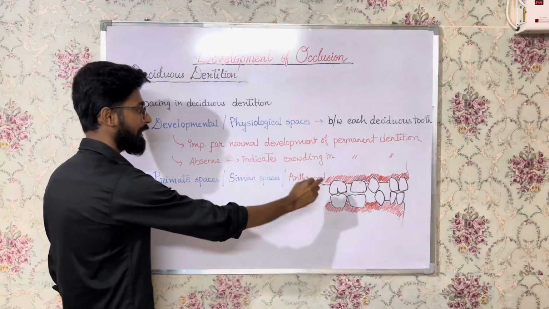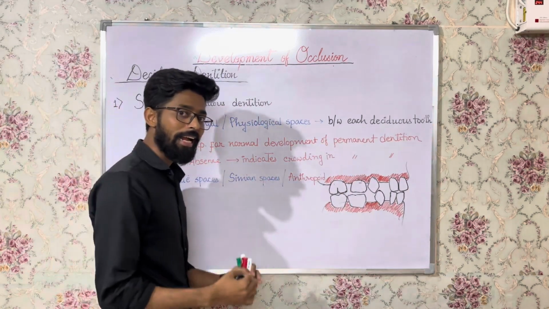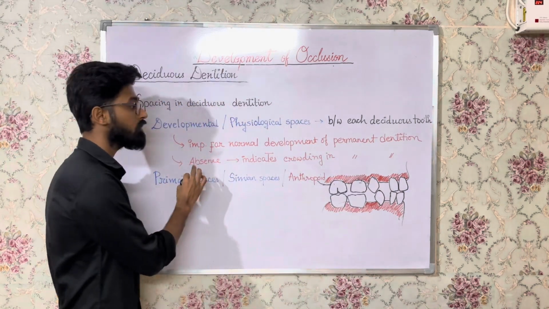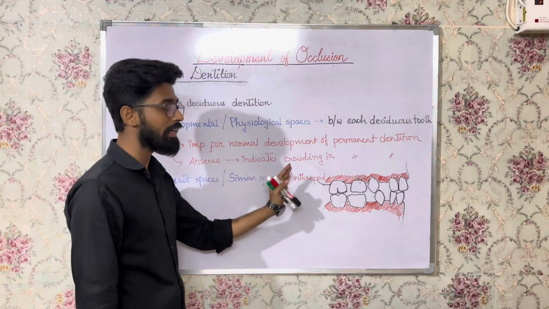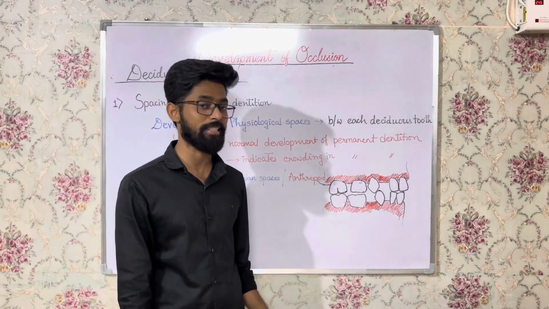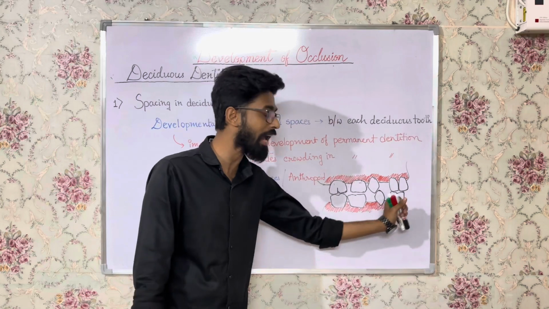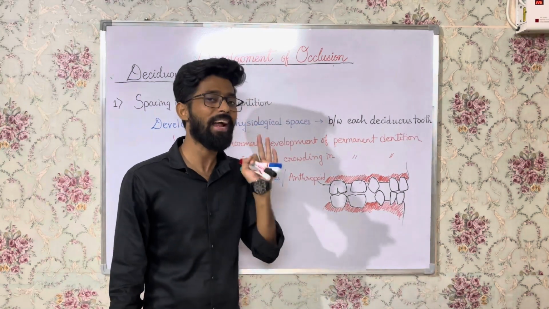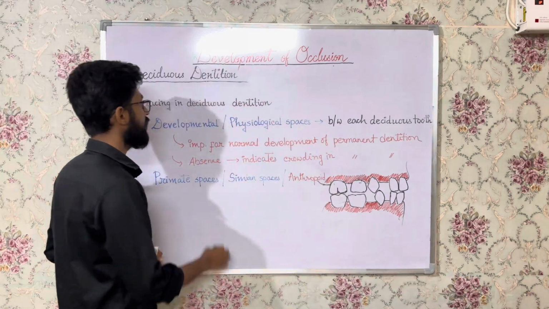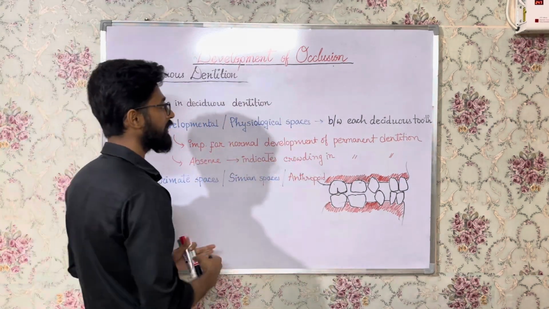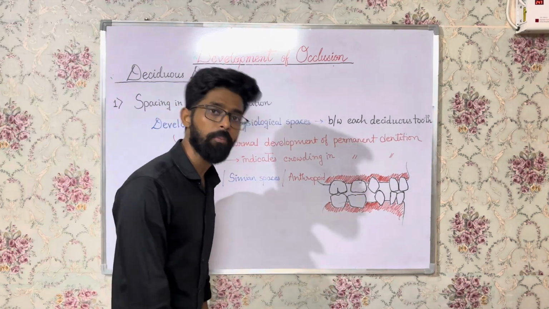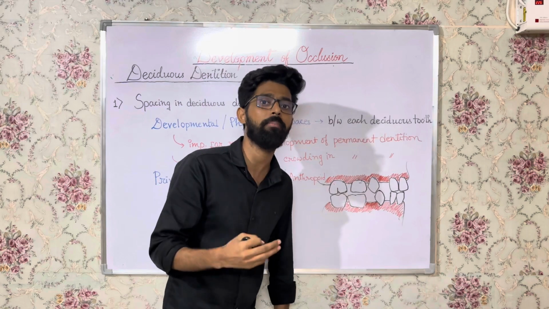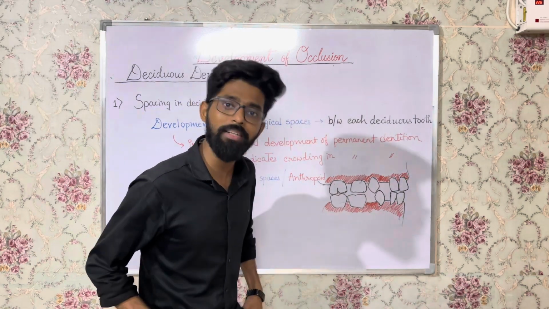If these spaces are not there, it indicates a possible future crowding in the permanent dentition. Means absence of these physiological spaces indicates crowding in the permanent dentition, and it is very much more significant in the anterior region. If I could show you my teeth also, there is crowding in my anterior region. Okay, so the importance of physiological spaces is that they are very important for the normal development of the permanent dentition, and absence of physiological spaces signifies that there will be crowding in the upcoming permanent dentition, right?